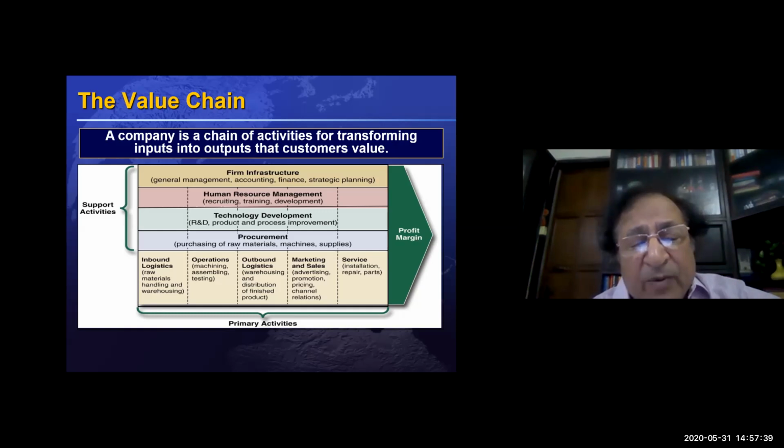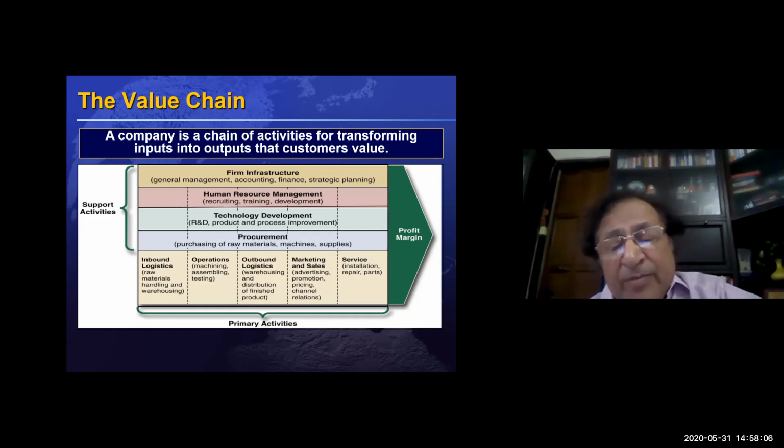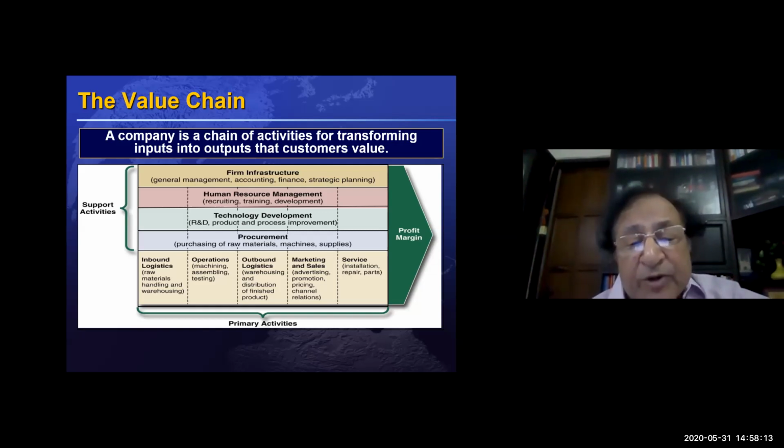Primary activities are, for example, inbound logistics, how we get the raw material, put it in the warehouse and use it. Operations is something which we do on the raw material to add components. Outbound logistics is for distribution, then marketing and sales, and then customer service, after-sales service. So these are the primary activities, and each of these adds value onto the inputs.